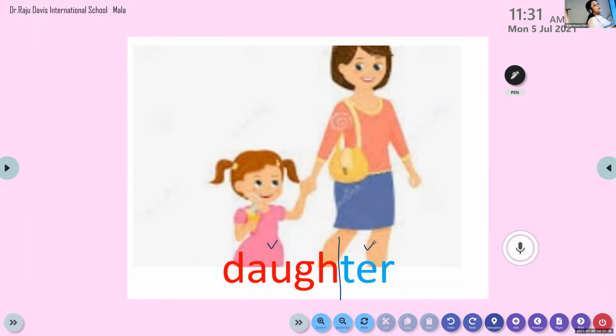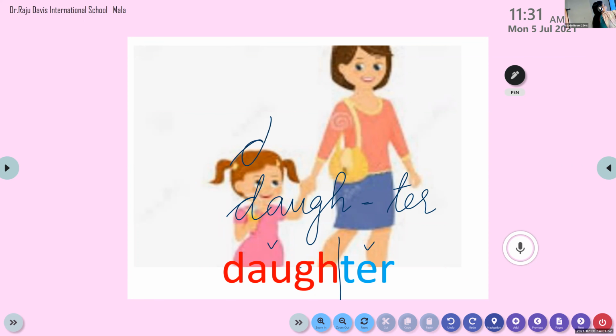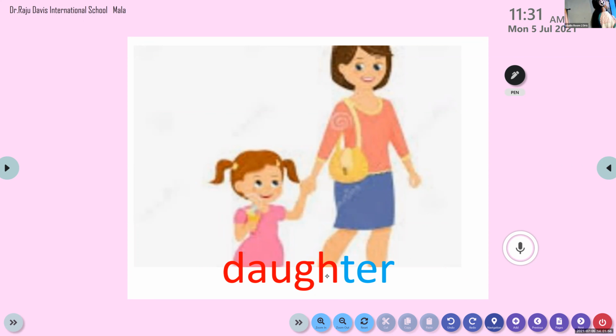So how are we going to syllabicate these words as we learn the spelling? See here, daughter. D-A-U-G-H, dog. Okay, D-A-U. All of you please do write it in your rough book.